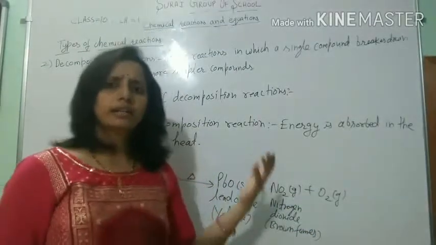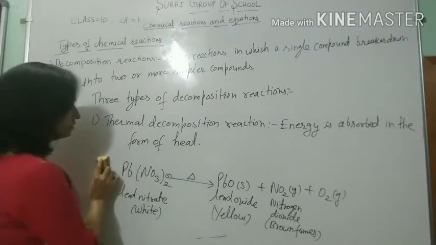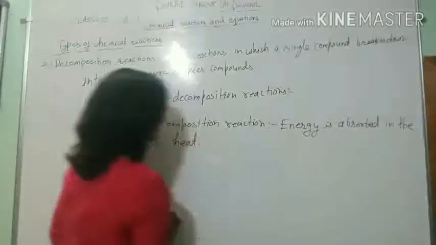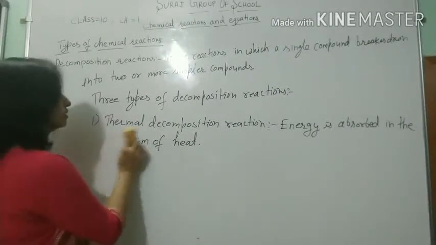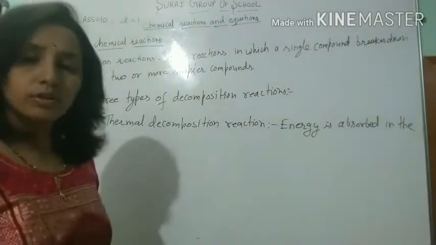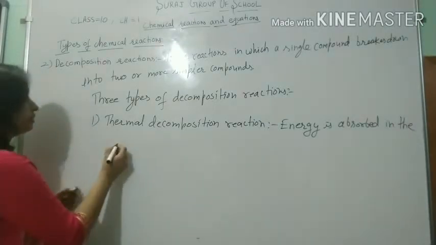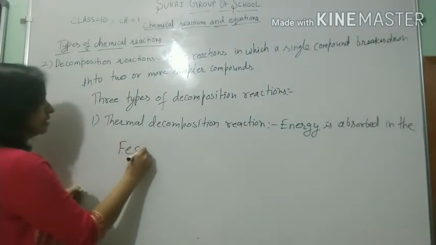We can take another example of a decomposition reaction. We take the example of the decomposition of ferrous sulfate.